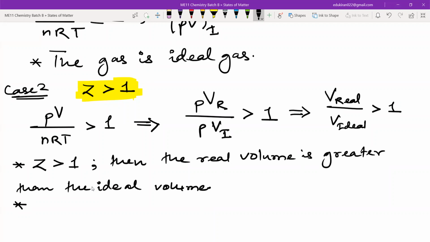Yes, Reba, tell me, what do you think? Less compressible. I was asking if you read that point, the real volume is greater than the ideal volume, yes or no? Yes, sir. Then what does it say about the compressibility of the gas? You know the gases can be compressed, right? So will the compressibility be higher or low?